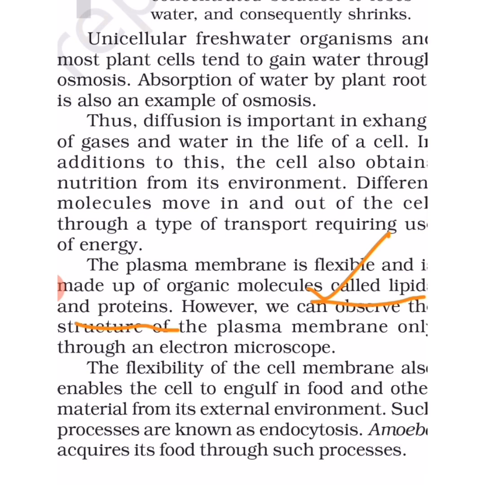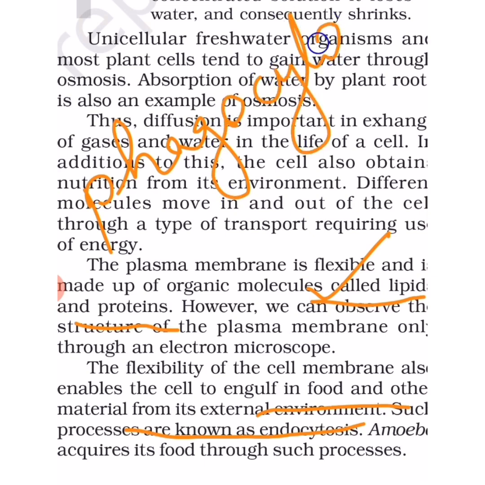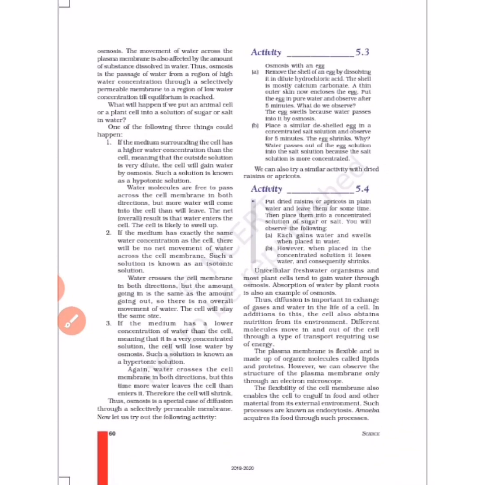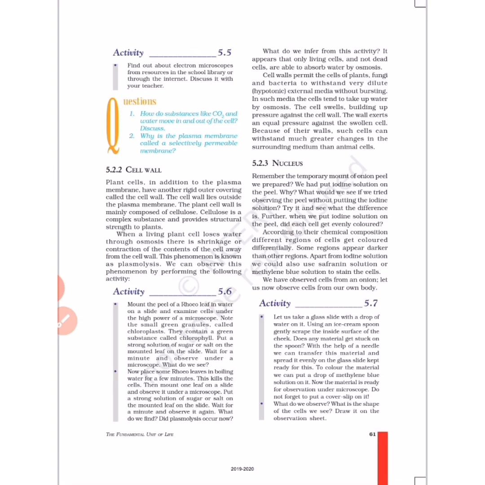The flexibility of the cell membrane also enables a function: it helps the cell to engulf food and other material from its environment, and this process is called phagocytosis. Engulfing food from the environment is called phagocytosis. It is done by many macrophages, which are a type of WBC.